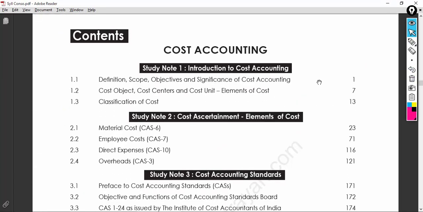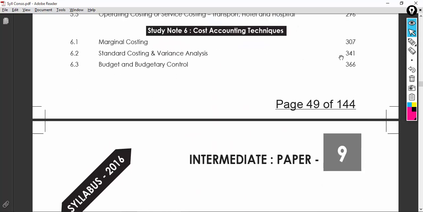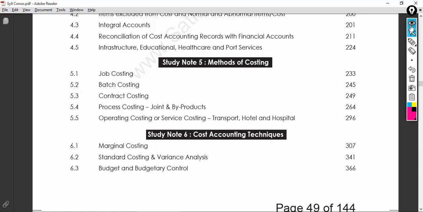Yeah, perfect. So far I explained how to read this one, how to get good marks in those things, right? However, you need to remember that a number of days allocation based on the pages might not work in this case. Again, I already mentioned, you need to understand the concept. Based on the concept, you need to apply those things to the practical problem whatever you get in the question paper, and accordingly you should be completing the syllabus. There is no hard and fast rule that you should be following one by one, but however I suggest you follow step by step whatever is given in the study material. So you should be ending with the cost accounting techniques, very important.